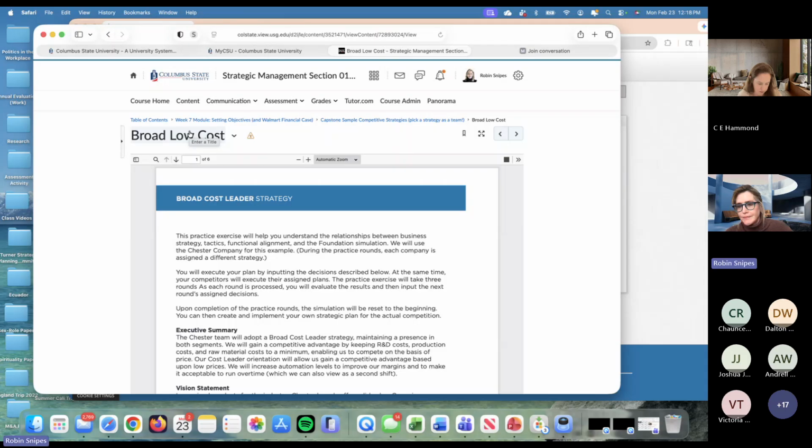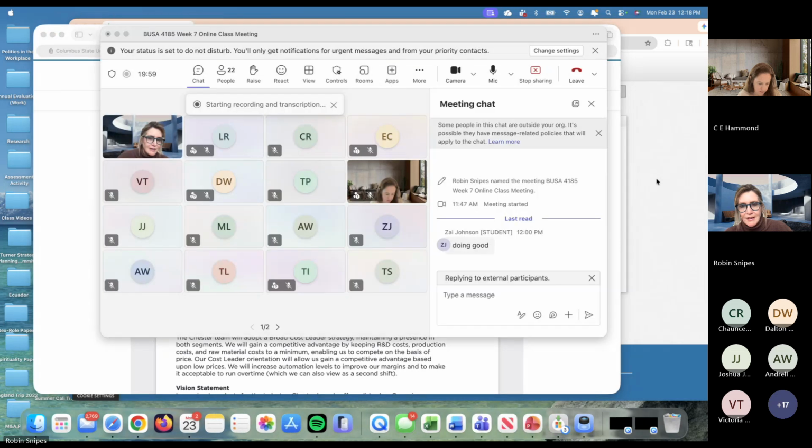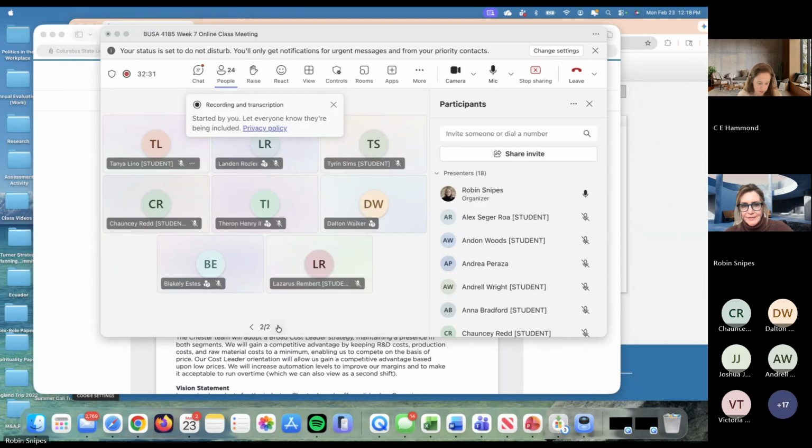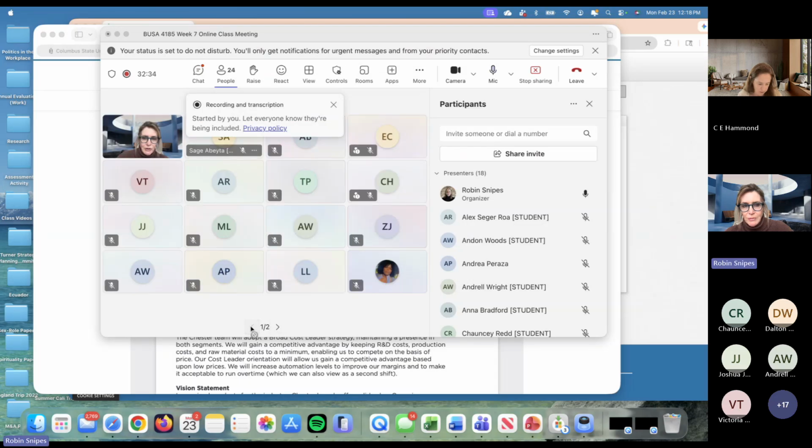Anybody at all remember what the last one was? Anyone can try this one. And broad low cost, focused low cost, broad differentiation, focused differentiation. What's the 5th one that I haven't named yet, guys? The one that's right in the middle, that's a blend. What do we call that again?